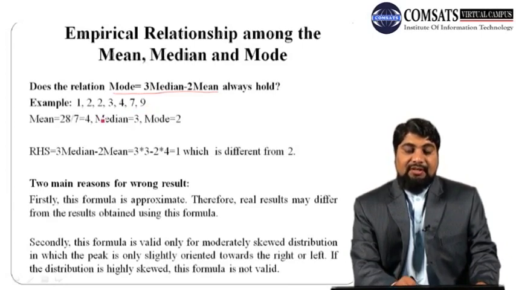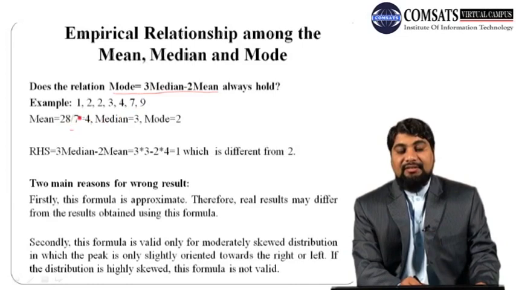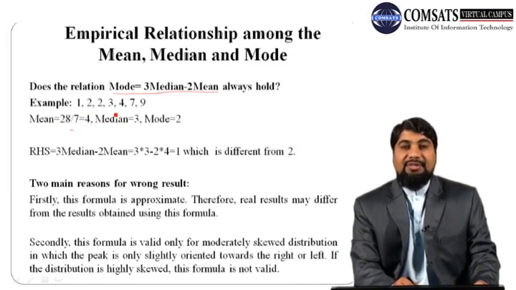In order to calculate the mean, just add all the observations. So it is 1 plus 2 plus 2 plus 3 plus 4 plus 7 plus 9. We get 28, which is the sum of all these 7 observations, divided by the number of observations. Currently we have 7 observations, so 28 divided by 7, so the mean is calculated to be 4.